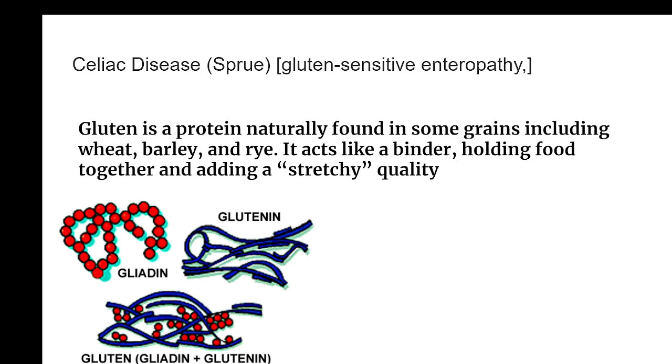It could be due to the presence of gluten in the food. Gluten is a protein which is naturally found in grains like wheat, barley and rye, and it acts like a binder. It's gum-like. When you grind the wheat, you know that there will be some gum-like substance. That is considered as gluten.